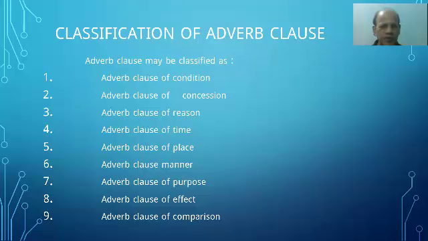We need them to make complex sentences, successful complex sentences. Okay, you can write down the classification. As I say, condition, in Bangla we call sharta, causation, reason, time, place, manner, purpose, effect, or comparison.